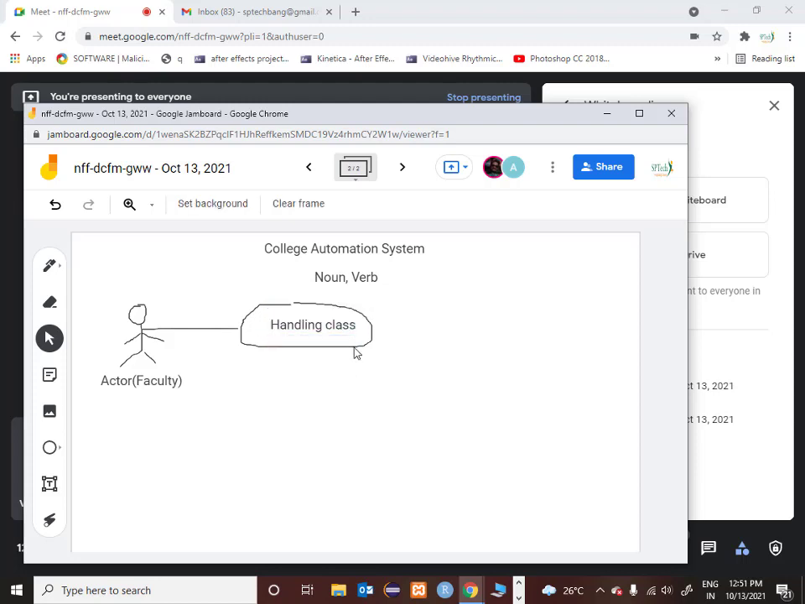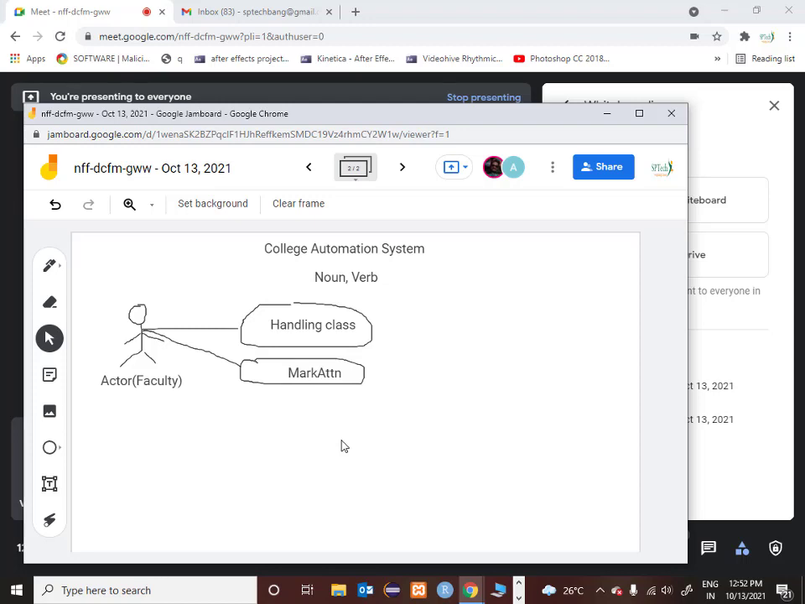Then you ask him what else he does. He says, I will also mark attendance. Okay, good, you documented that too. I'll call it mark attendance, and keep it short. So like this, you identified that an actor called faculty is there, and that faculty actor has two verbs, two functionalities associated with him. One is handling class and the second is marking attendance.